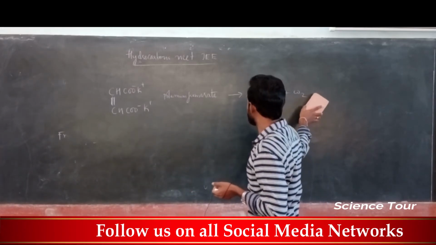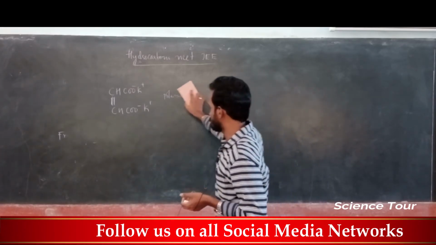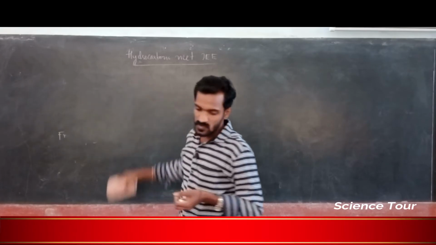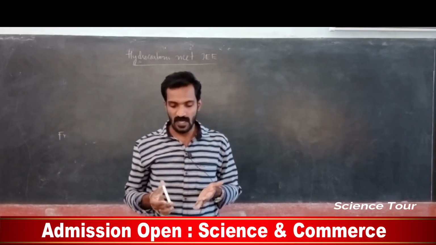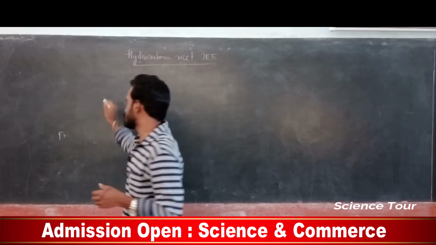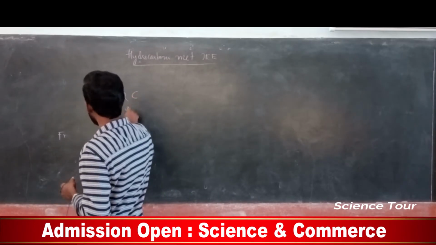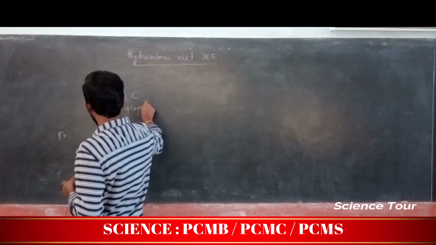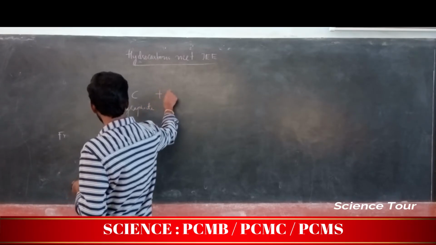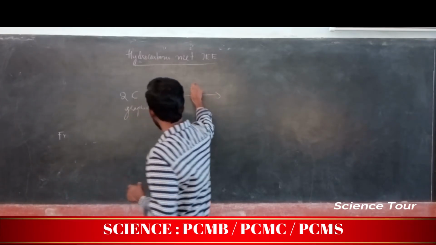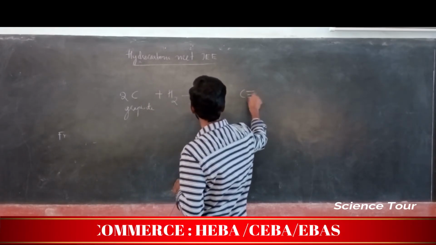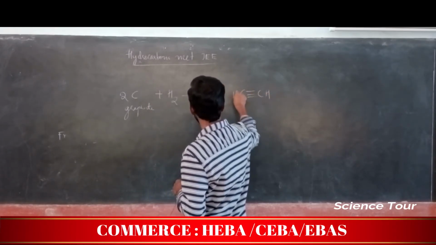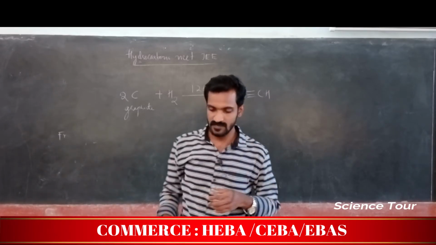Also graphite undergoes hydrogenation and it gives alkyne, my dear students. 2 molecules of graphite are taken and reduced by adding hydrogen at 1200 degrees Celsius temperature, it gives, my dear students, alkyne. Okay.